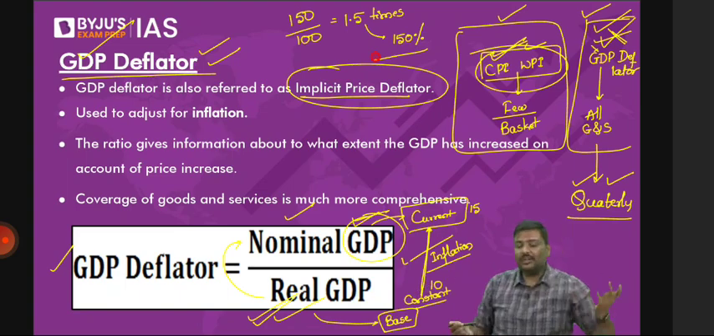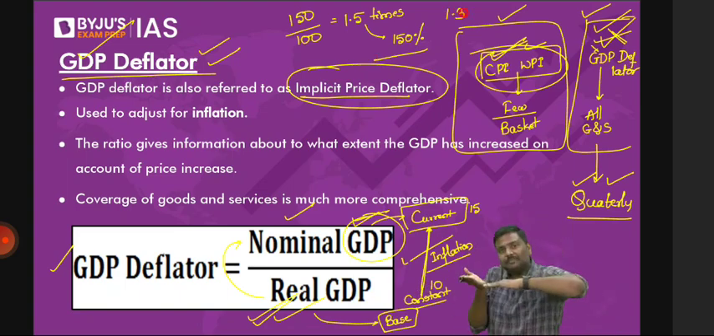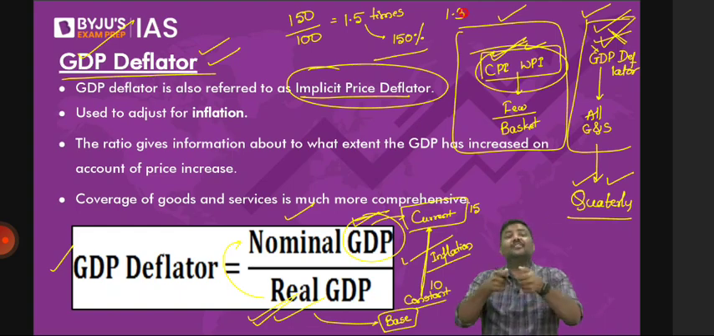So what if it is 1.3 times? Compared to the base year, now the market prices have increased by 30%. And that is the inference that you need to derive from the concept of GDP deflator.